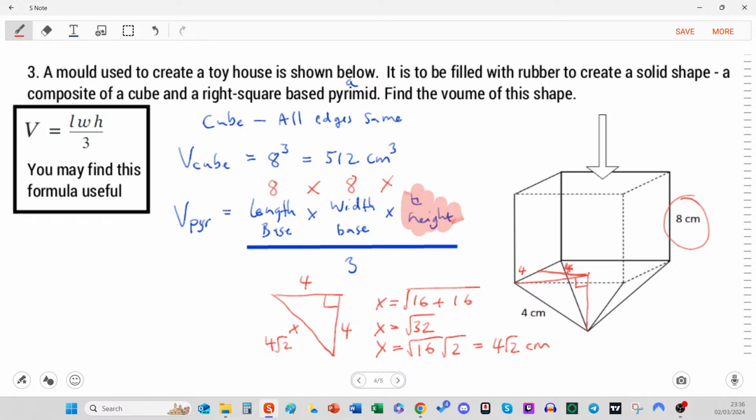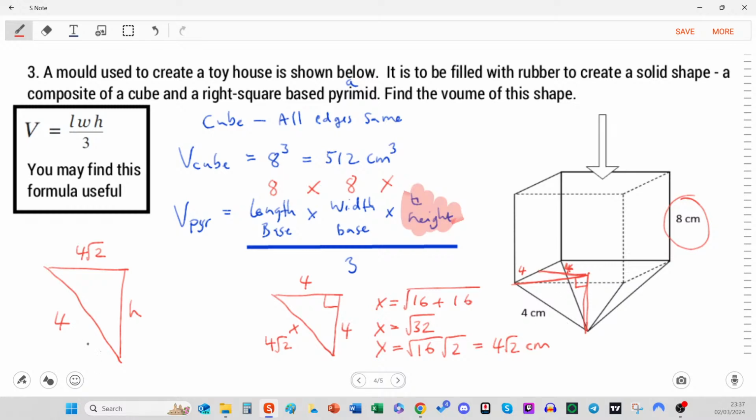And if we now focus on the triangle that goes across there and up to the height, we could draw another triangle just to visualize that. This is the height of the pyramid, what we're looking for. And we just found that the base of it is 4 root 2. And then we've got the diagonal length there, which is the hypotenuse, because it's opposite the 90 degrees.